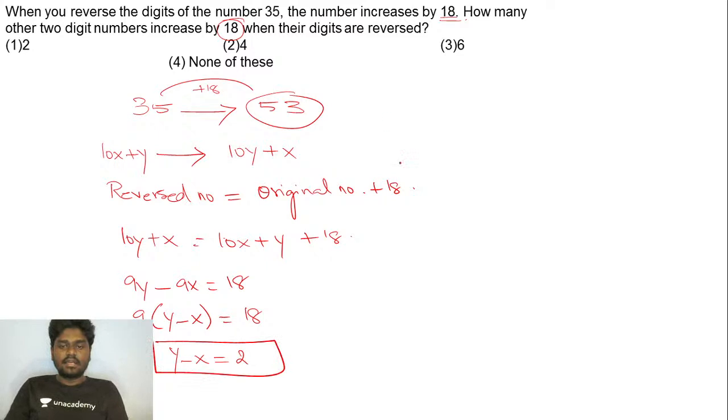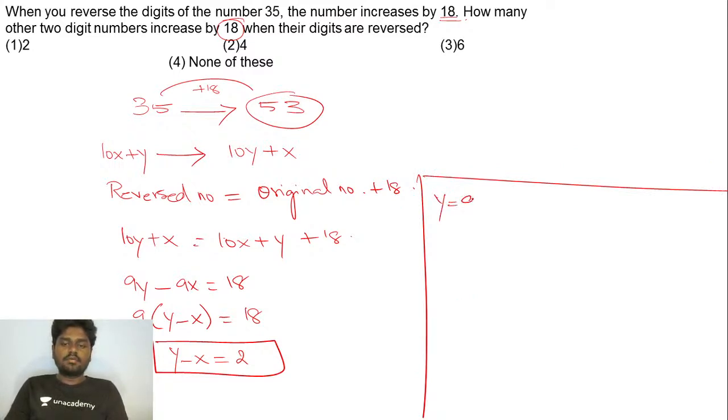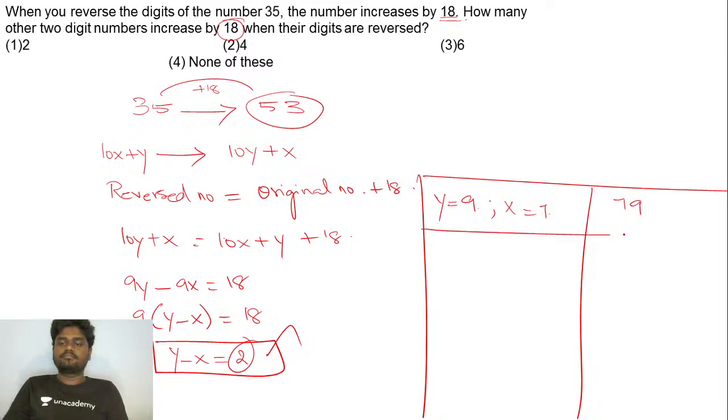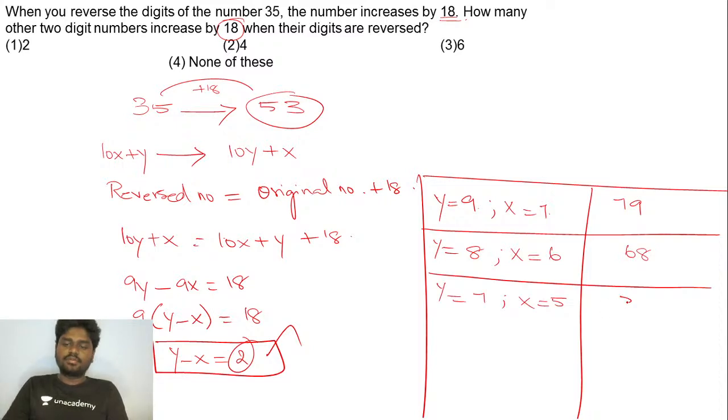So listen carefully, guys. Now we need to search by trial and error. How many numbers will we be getting here? Let's say if I took the value of y to be the maximum of 9, then the value of x is 7. So if you balance it, 9 minus 7 will give you 2. Okay, perfect. So the number would be 79. If y is 8, then the value of x should be 6, so the number has to be 68. And so it should be 57.